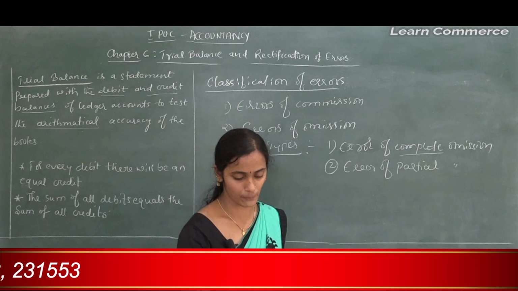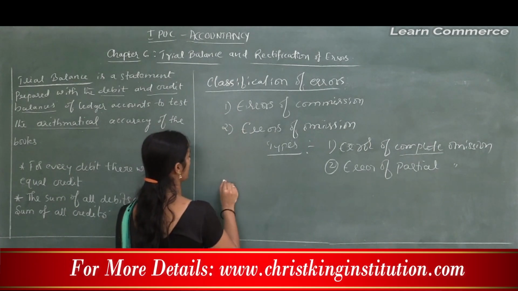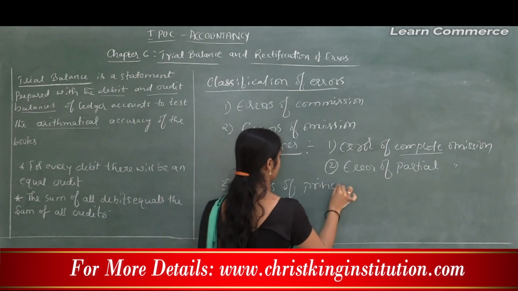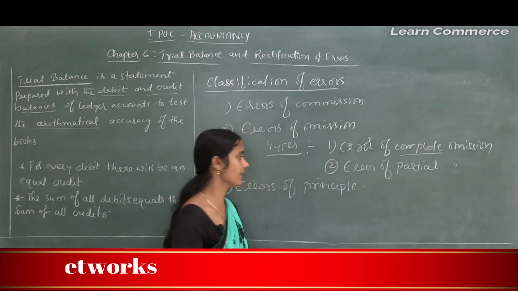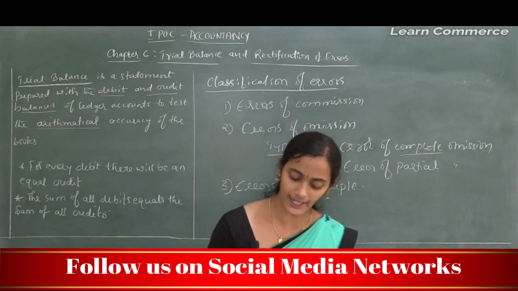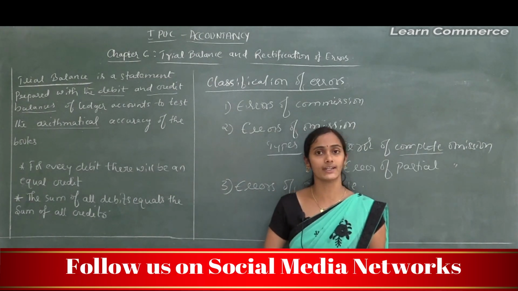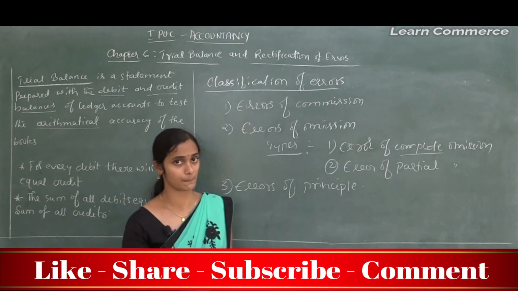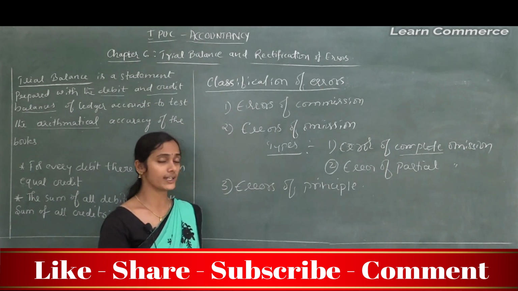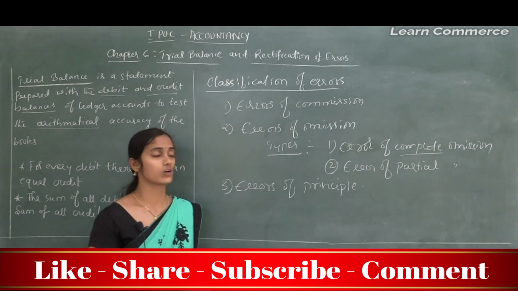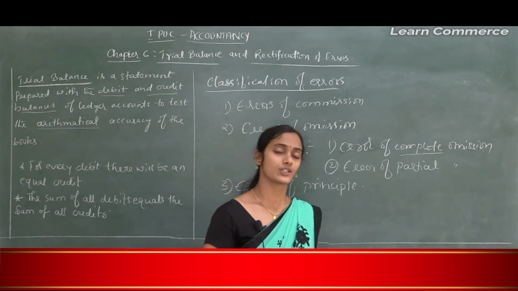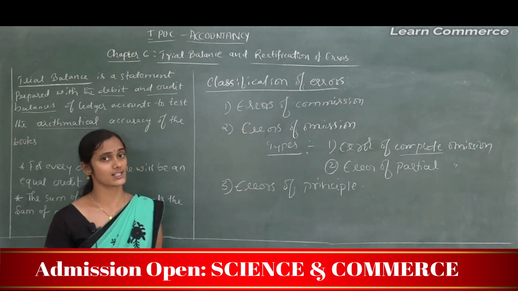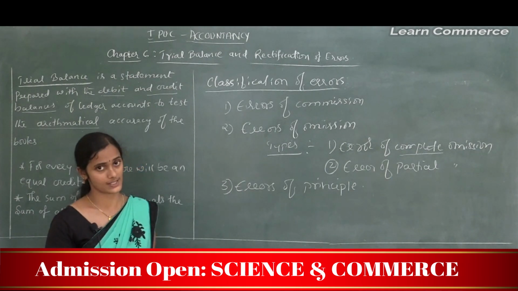Next important error is error of principle. Very important error, very important concept. See, accounting entries are recorded as per GAAP, generally accepted accounting principles. If an accountant violates or ignores the basic principles of accounting when recording transactions in the books of account, then such error is called error of principle.